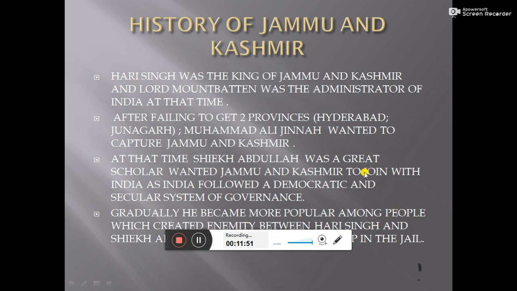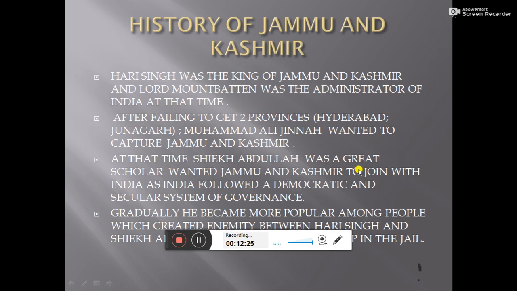If he joined Pakistan, he would first of all lose his power, and secondly, as he was a Hindu and in his state 70% of the people were Muslim, he thought he might be killed or something. So he decided to remain free.